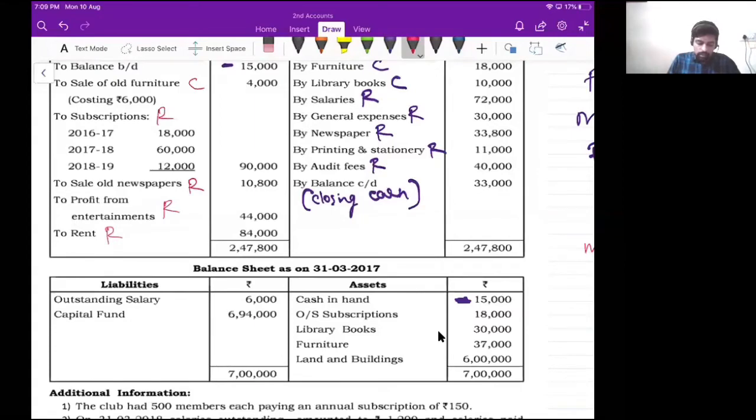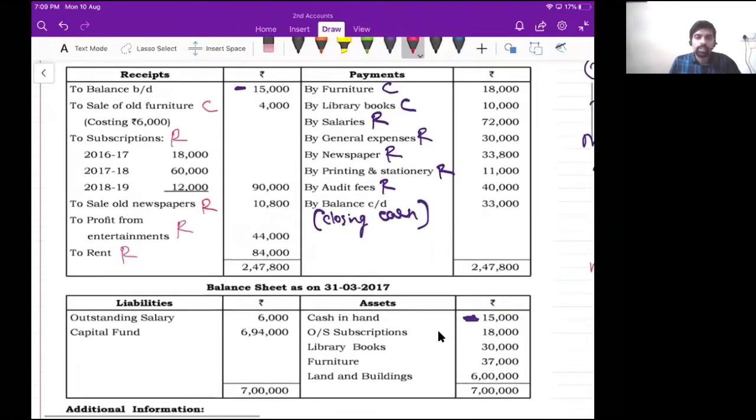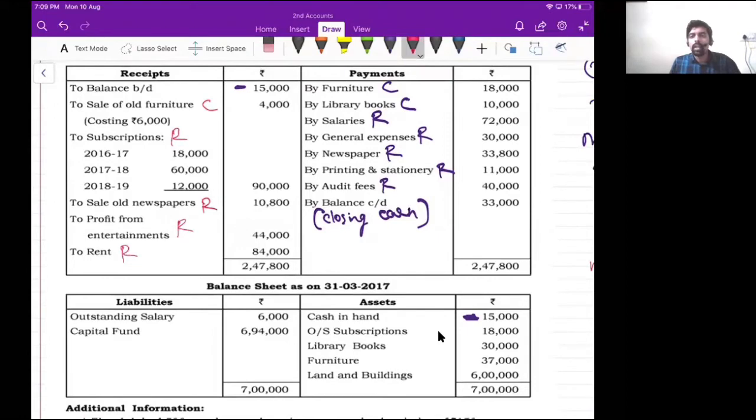Got it? So now, in any non-profit organization question, the first and foremost step is you need to bifurcate all the items of receipts and payment account as capital items and revenue items. We are done with this. Okay. Now the second step is you need to identify the common items which are in balance sheet as well as in receipts and payment account. Common items. What are the common items you have? One is furniture, library books, correct? Someone rightly pointed out. What are all the common items you will find in receipts and payment account as well as in the balance sheet?